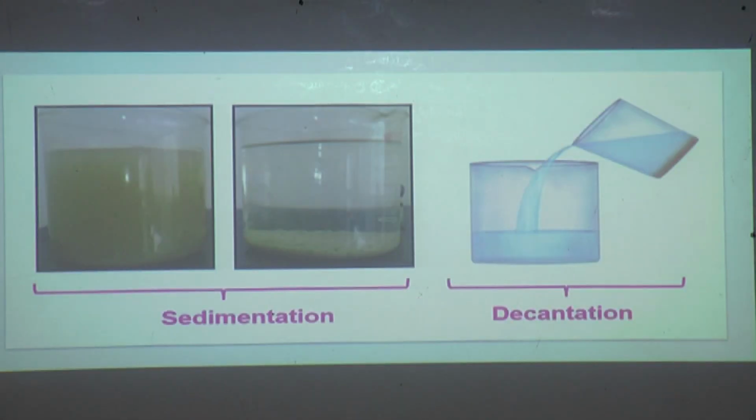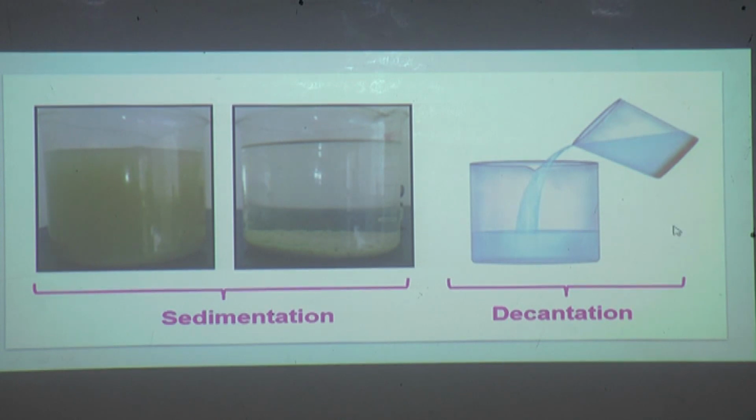In the same way, separating out the clear upper liquid. Now this clear upper liquid is separated slowly in the other jar without disturbing the bottom part. Whatever clear water we get in the process called sedimentation, this water is slowly separated in the other flask without disturbing it. So we get clear water here, and this process of separating the clear water in the other jar slowly without disturbing the sediments is called as decantation.